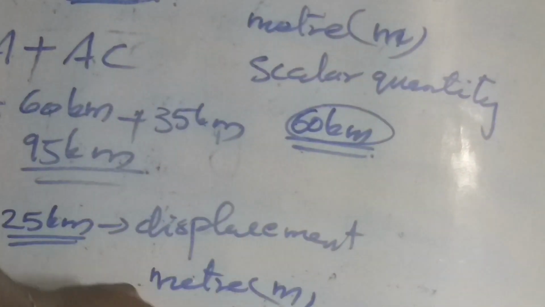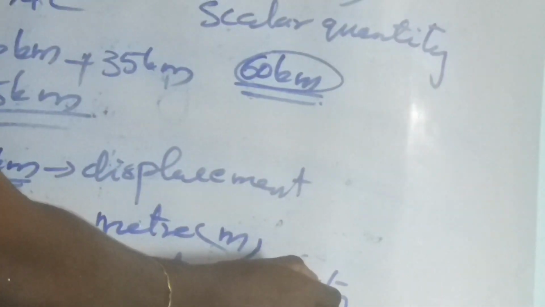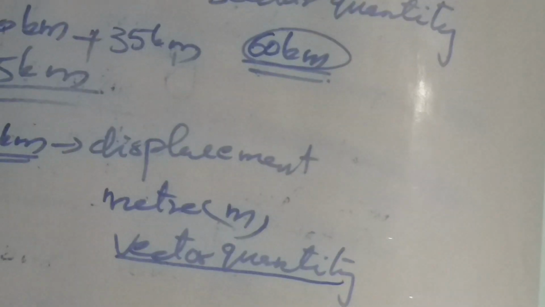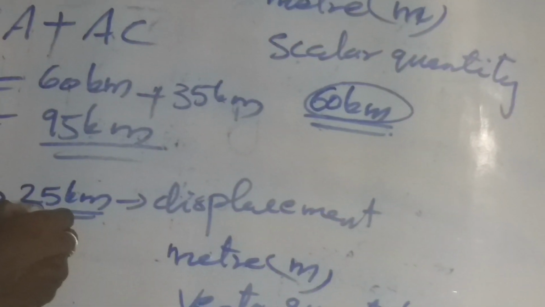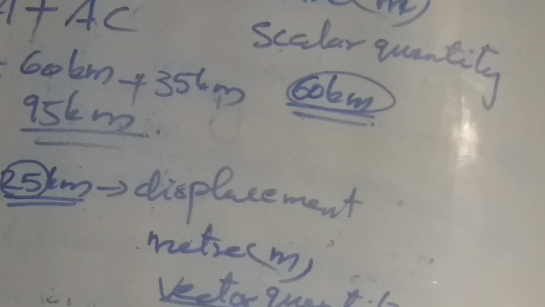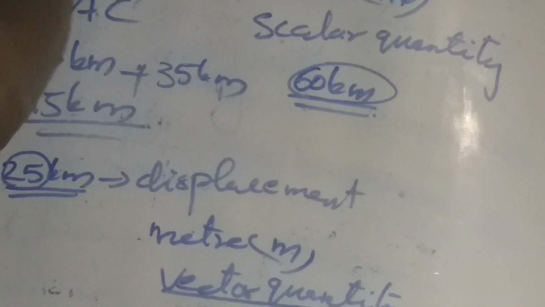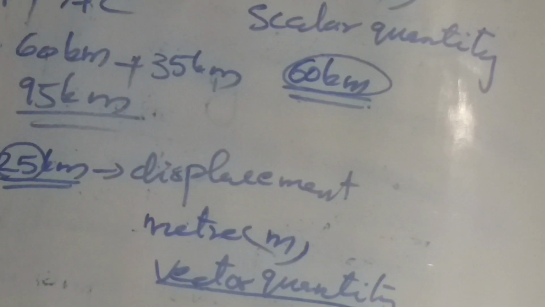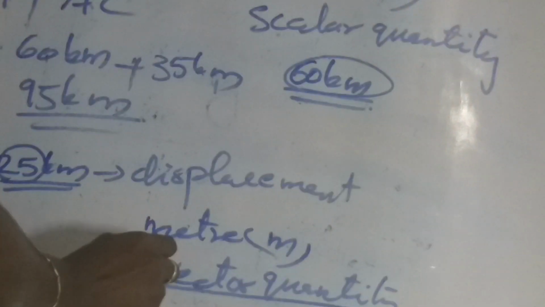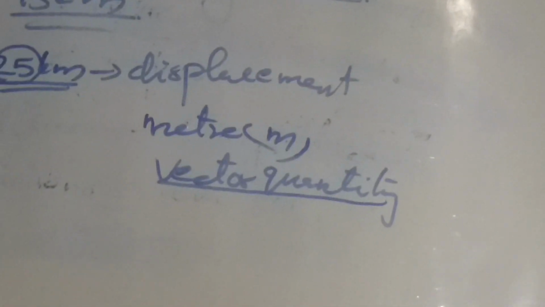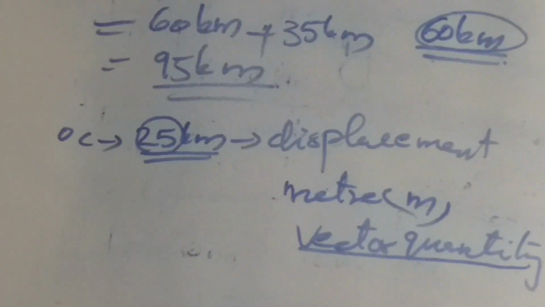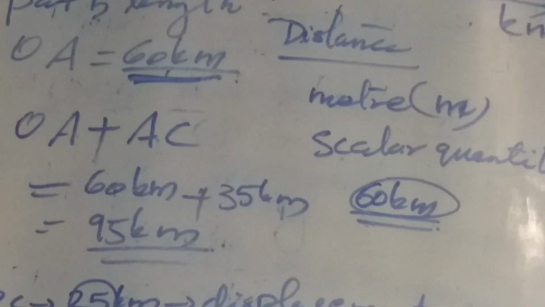See here why displacement is considered as a vector quantity. In order to describe displacement, we need its magnitude as well as the direction. We are taking the distance from initial to final position, so we have to mention the direction also. So displacement can be considered as a vector quantity.